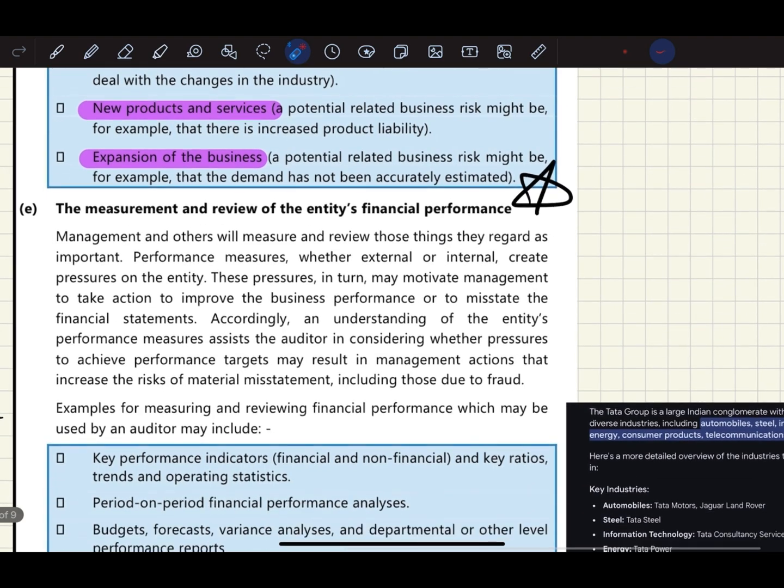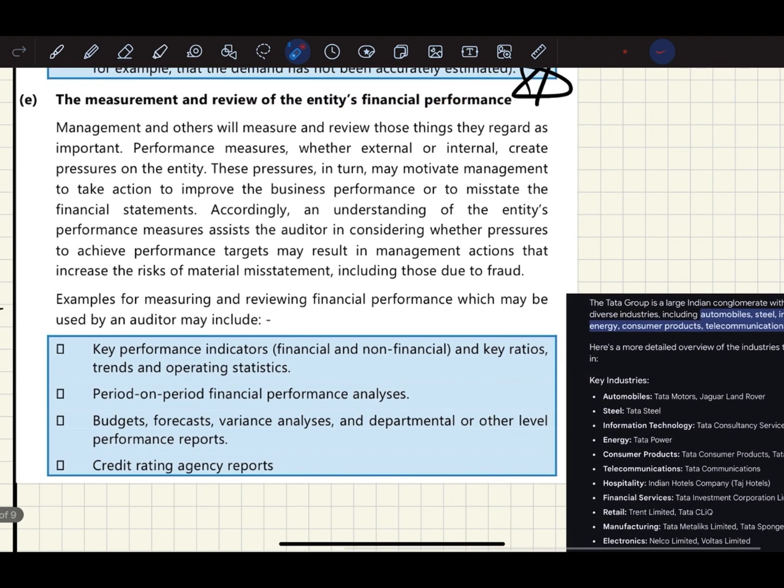Okay. Next one is measurement and review of entities' financial performance. So the management and others will measure and review those things they regard as important. Performance measures, whether external or internal, create pressures on the entity. So basically when you keep on measuring the performance, it will ultimately create a pressure on the entity.